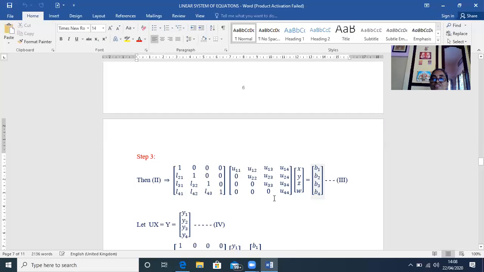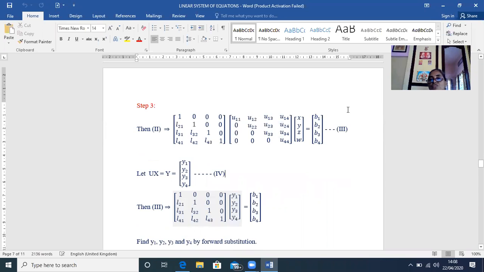The next step is that this matrix into this matrix, you rename as the column matrix y1, y2, y3, y4. So in this place I'm substituting y1, y2, y3, y4, and this becomes this, from which you can find the values of y1, y2, y3, y4.